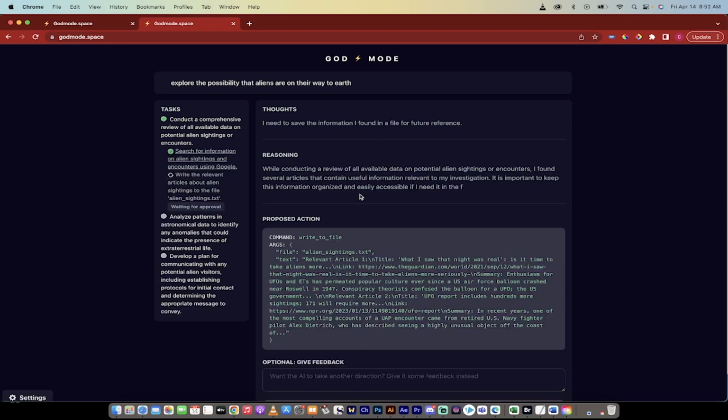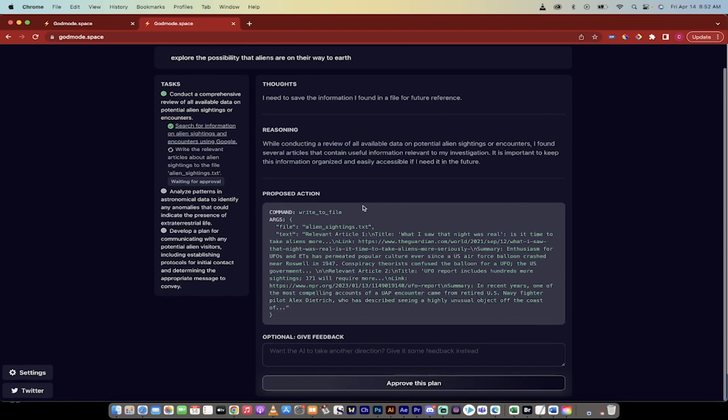All right, so it's completed the first step here, and here are its thoughts. I need to save the information I found in a file for future reference. I like it. Here's the reasoning. They basically want to have the review of all the data in one file. Makes sense. This is the proposed action. It's going to write to file. It's using Python, I believe, to do this, and then we can go ahead and approve it.